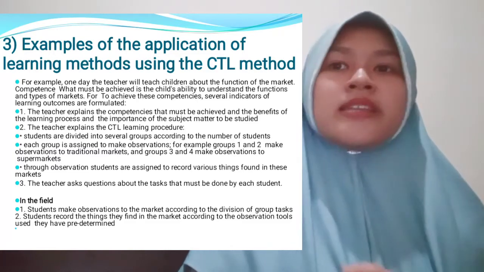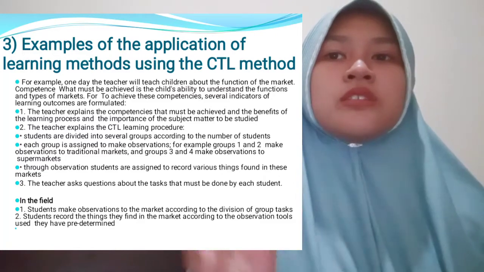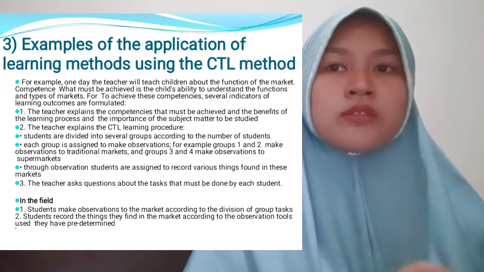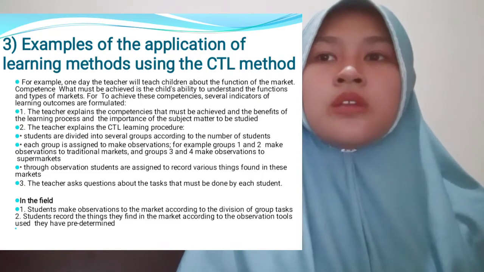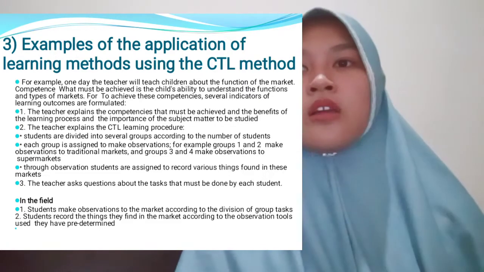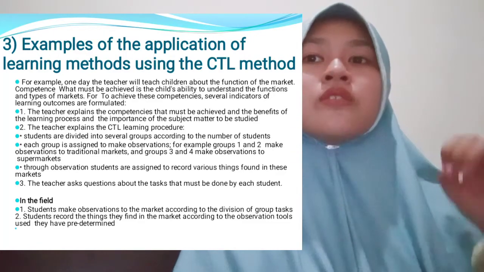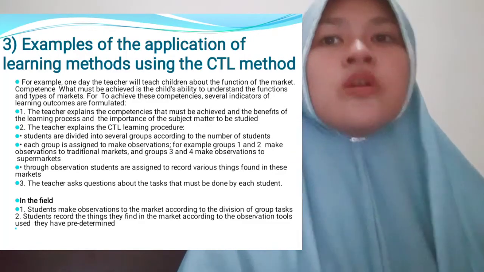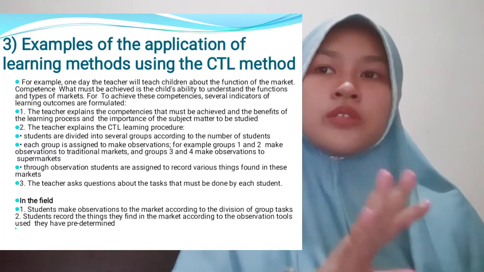The teacher explains the contextual teaching learning procedure. Students are divided into several groups according to the number of students.